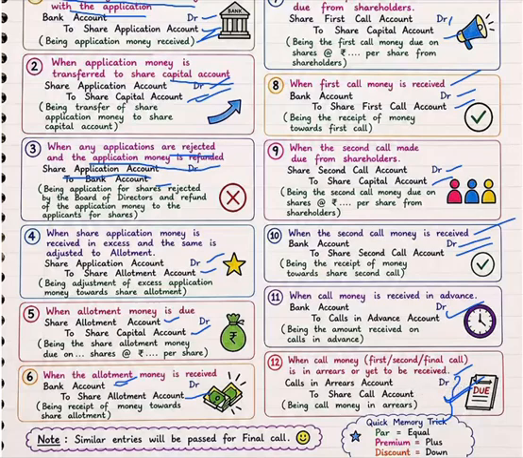These are the very important journal entries we have to pass at the time of shares issue at par. So here is the quick memory trick. Issue at par means equal. That means the face value of the share, we are issuing at the same face value to the public. That is called issue at par. Premium means extra amount, a higher amount than face value. And discount is lower than face value. This is a very memorable trick.